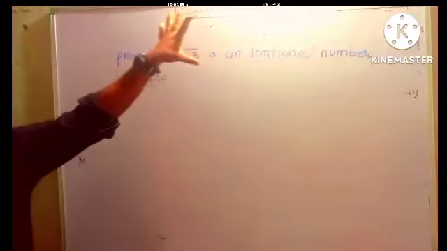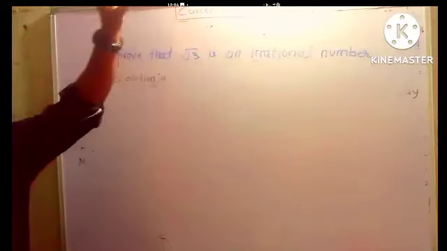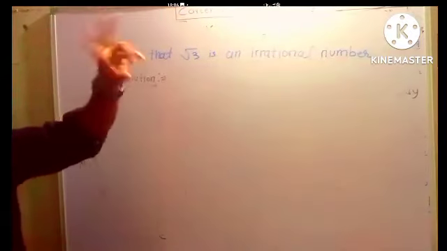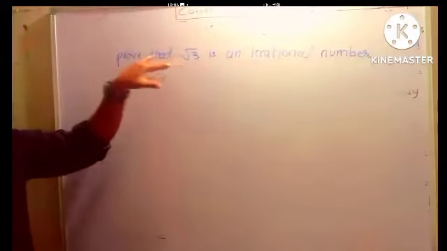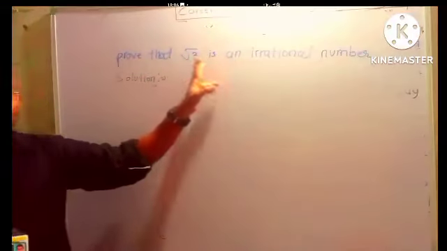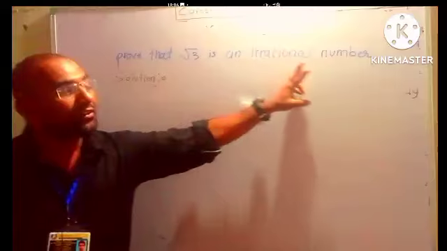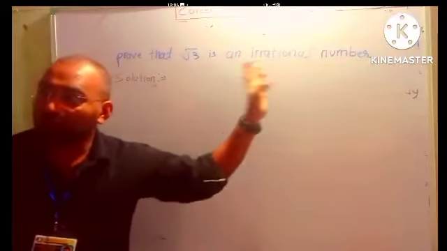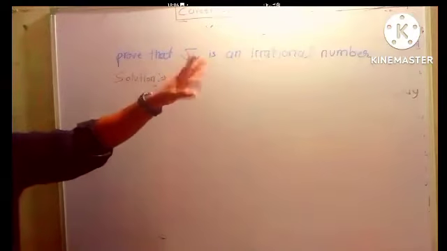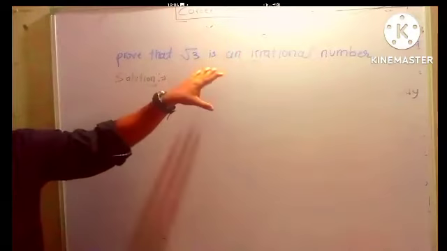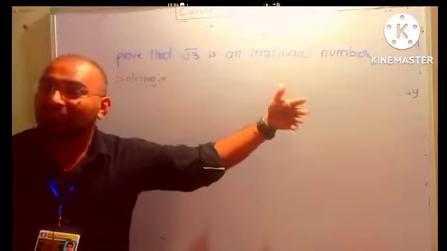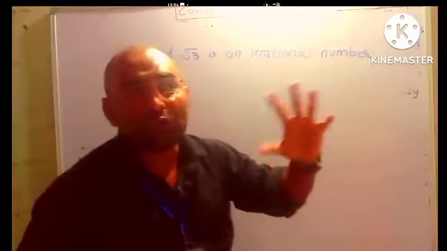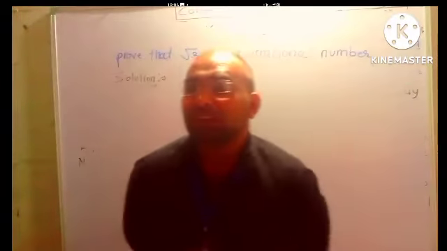Okay, so see, this is the most important question for 3 marks to 5 marks. Just try to understand very carefully. Again, Kushan, the question is, prove that root 3 is an irrational number. Whenever you see a question that says prove that this is an irrational number, you have to suppose the opposite.